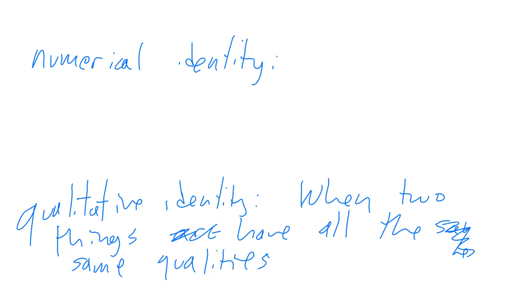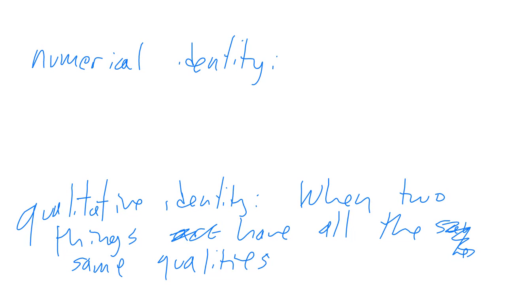This one believes that donuts are the best breakfast. That one believes donuts are the best breakfast. And all the way down the line, they have all the same properties or qualities: physical properties, mental qualities, emotional qualities, all the way down. They'd be exactly qualitatively identical, but they would not be numerically identical.